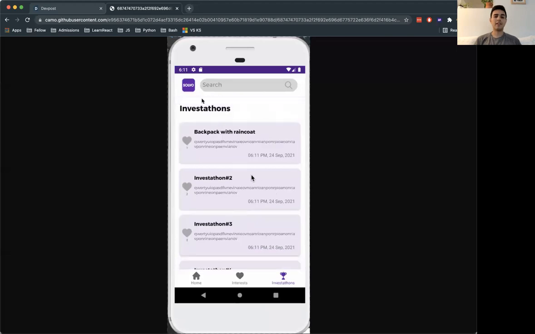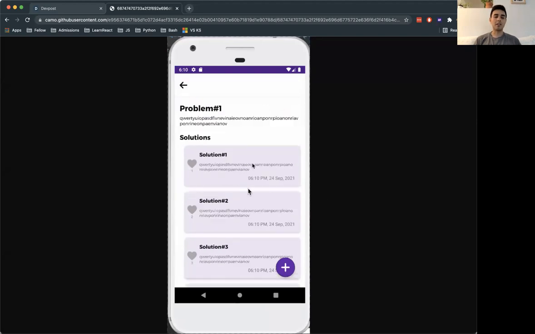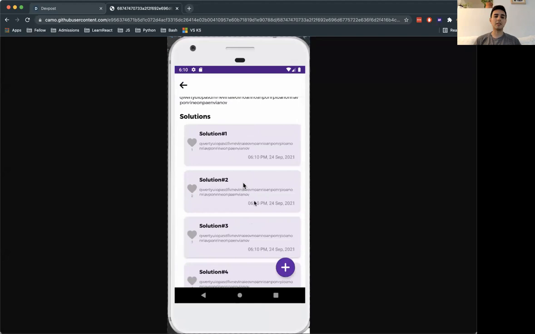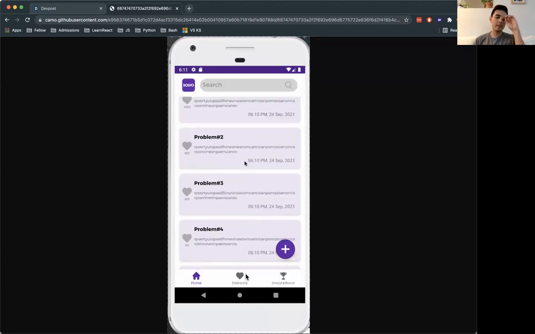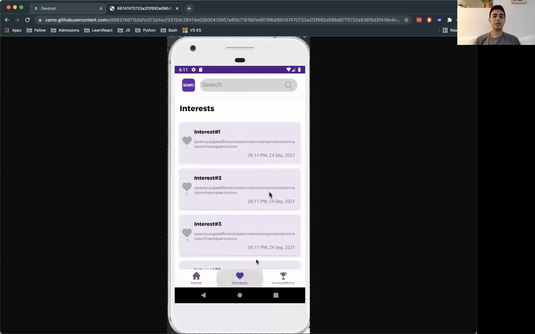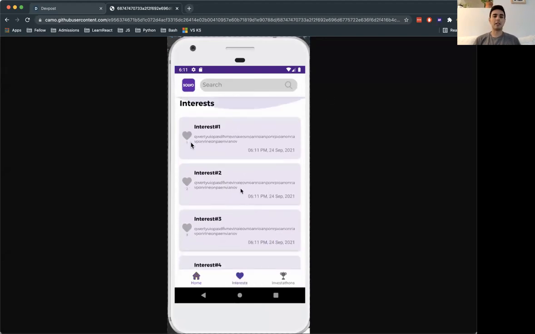So here you have our Investathons page, where you can see all the proposed projects that people would want to work on. This is the homepage, where you can click on the details and see the solutions provided by other people. And you can also see the interest page, which shows all your saved items in this project.